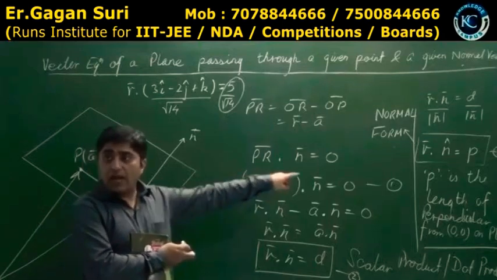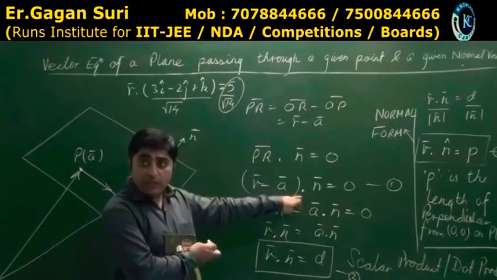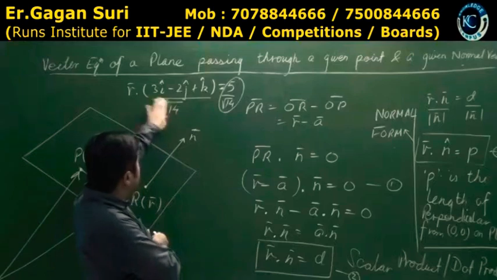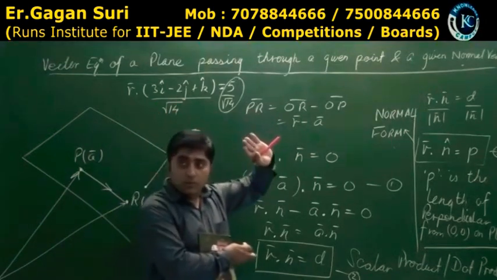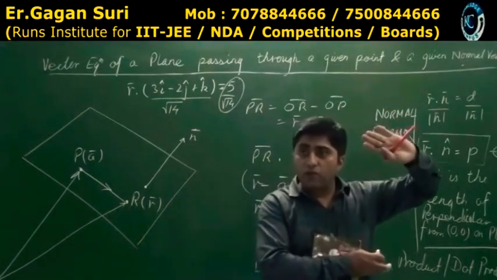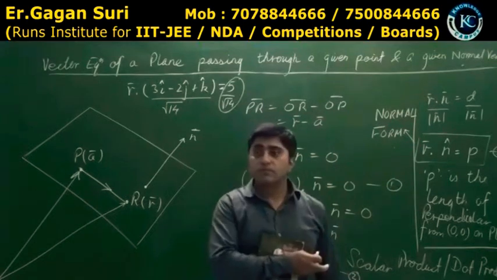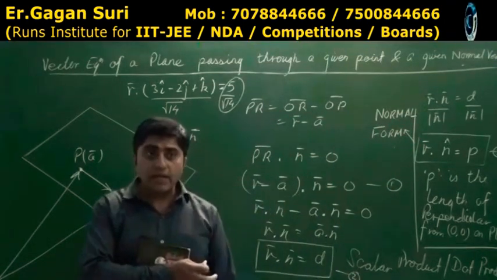If the point is given and the normal is given, then you will move this way. Otherwise, this is the scalar product form, or scalar form, and the normal form.